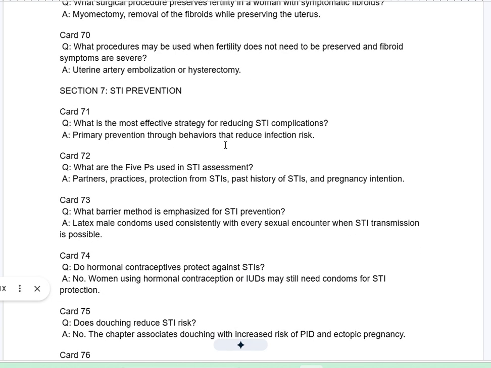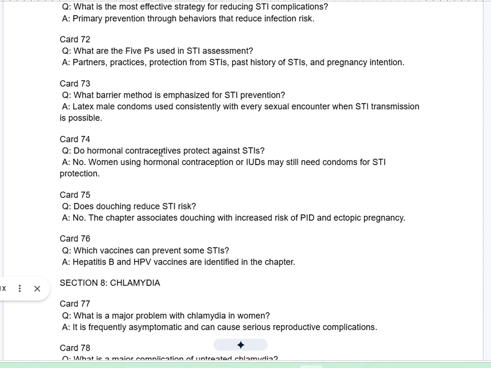Section 7. STI prevention. Card 71Q. What is the most effective strategy for reducing STI complications? A. Primary prevention through behaviors that reduce infection risk. Card 72Q. What are the 5 Ps used in STI assessment? A. Partners, practices, protection from STIs, past history of STIs, and pregnancy intention.